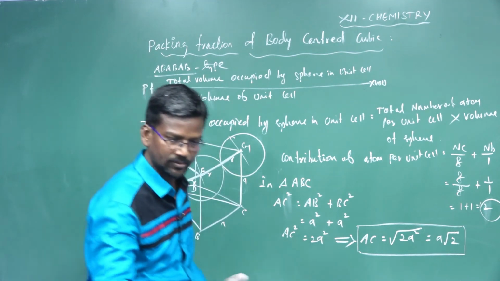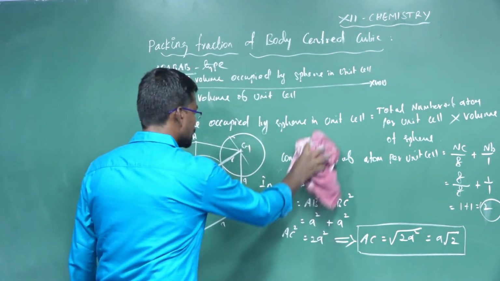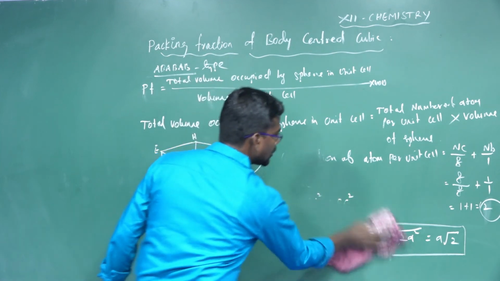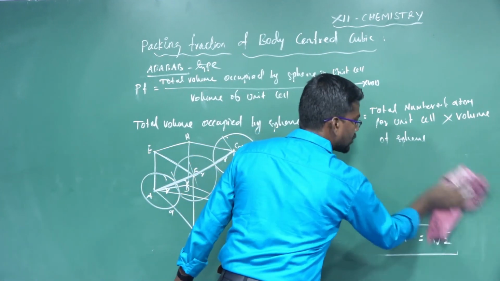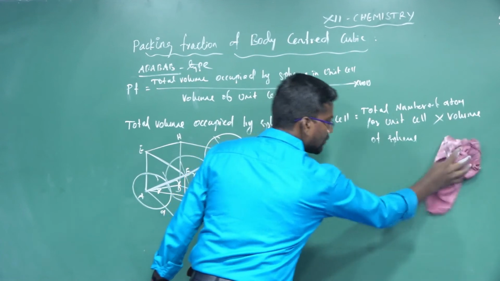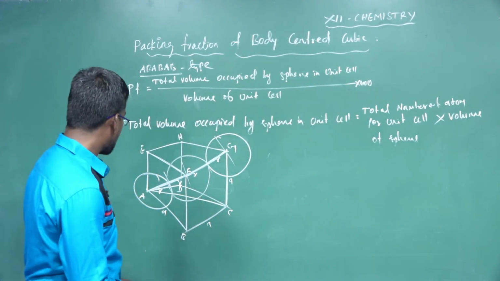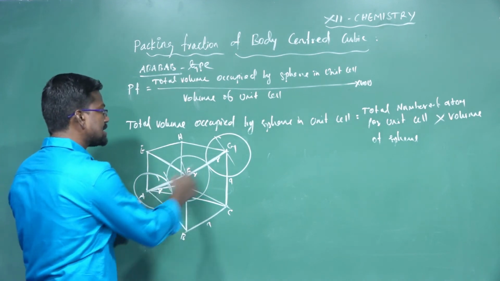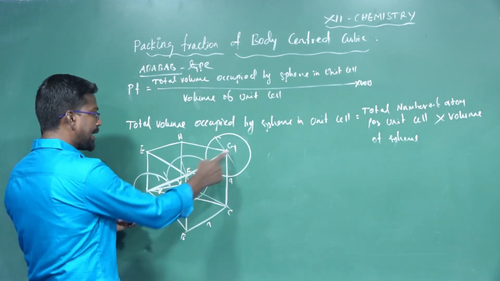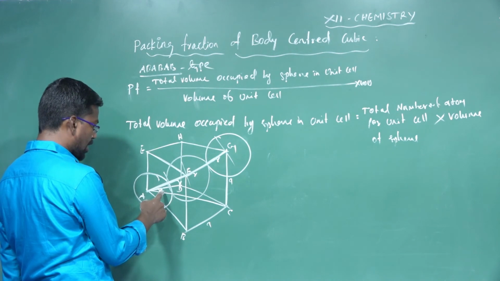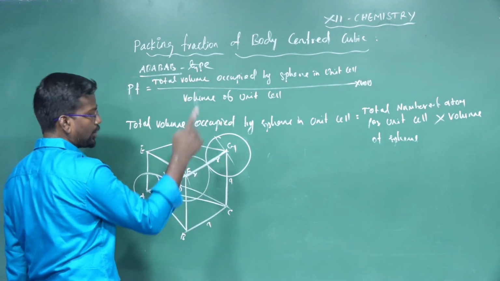Four R's are there. This is an important formula, and the maximum number of numerical questions can arise from this area. The body diagonal AG consists of 4 radii.